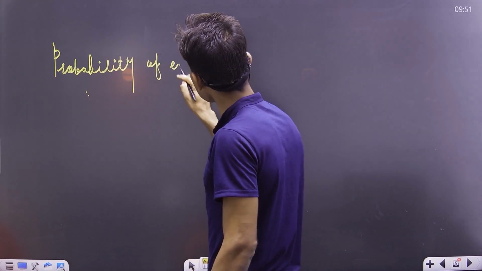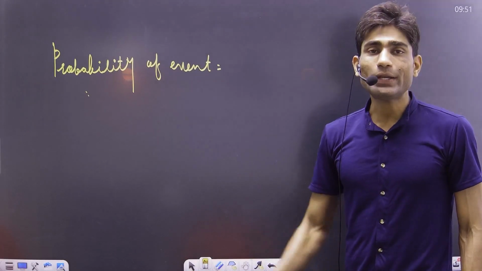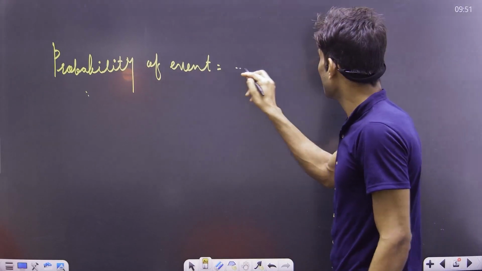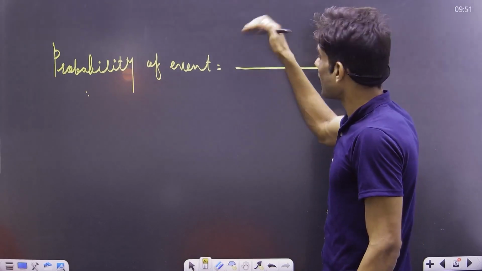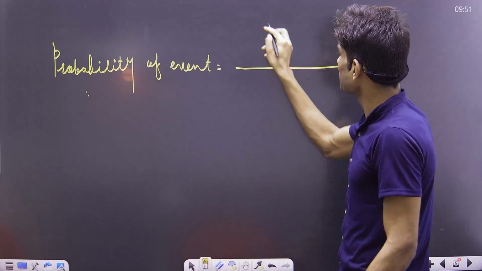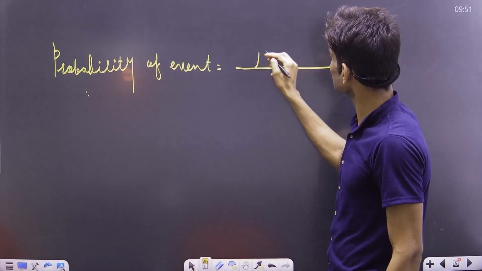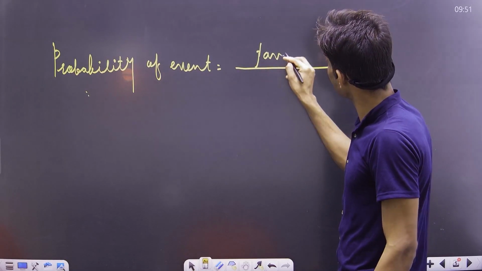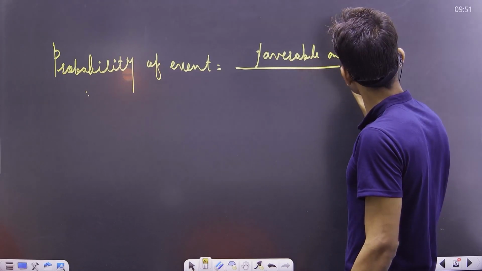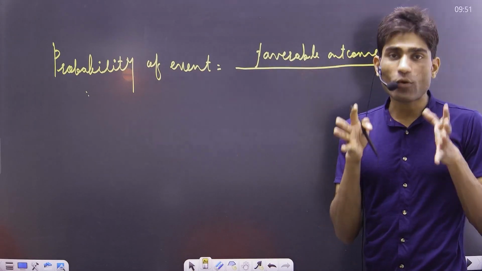Probability of an event: as the denominator, we write the total number of outcomes in the sample space, and as the numerator, we write the favorable outcomes from our sample space. So it is the favorable outcomes divided by the total number of outcomes from the sample space.